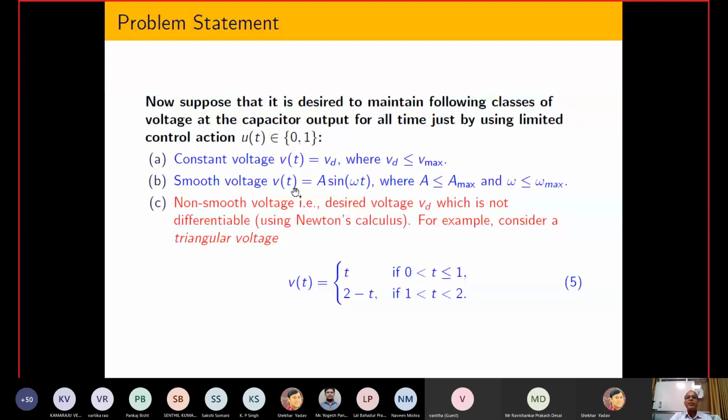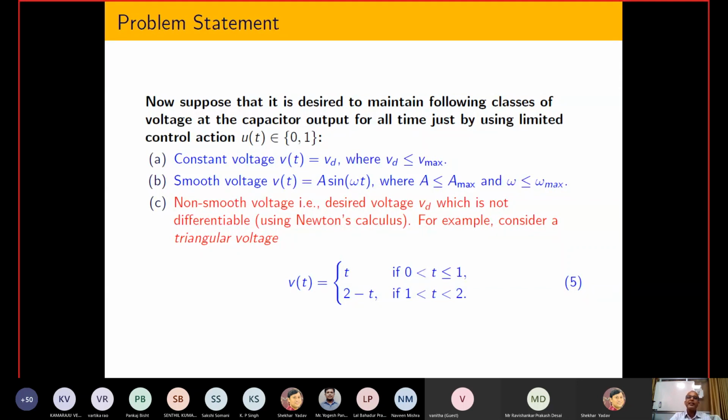Similarly, I now want to generate this kind of voltage. So the tracking voltage is A sin omega t, which varies with respect to time. Again, they will satisfy this kind of inequality. Now, in the previous lecture I was talking about two different problems, that is the tracking problem and the stabilization problem. I told you that the tracking problem is exactly similar to the stabilization problem, provided that the signal is differentiable.